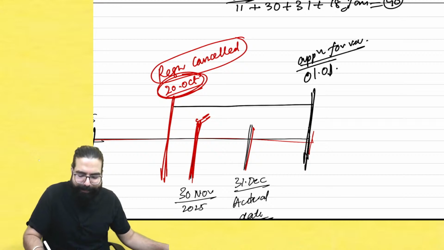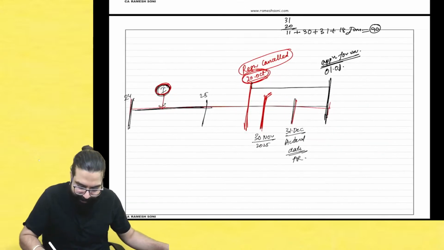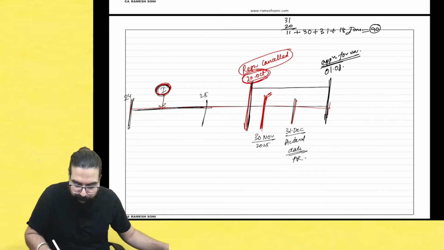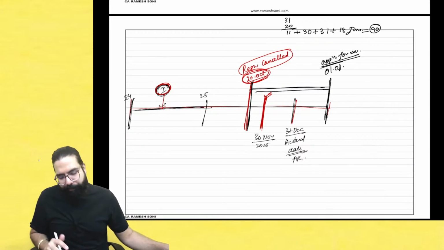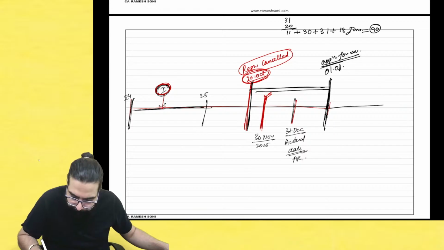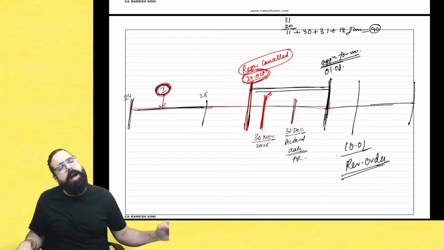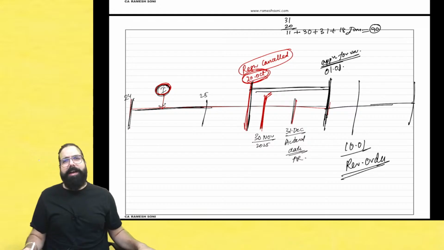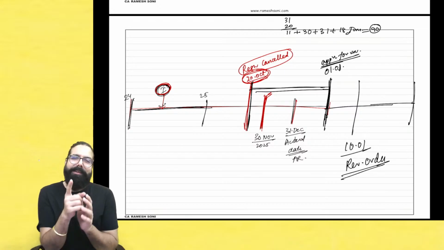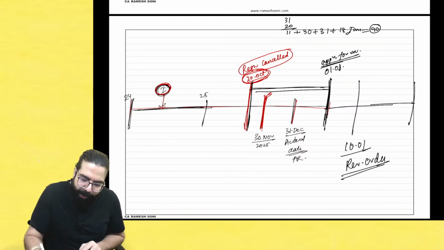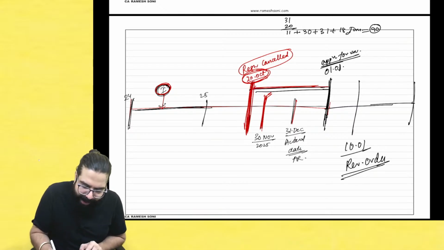Sir, please don't cancel my registration. You have already cancelled my registration. I applied for revocation within 90 days, on 1st January I applied. On 10 January, they gave me a revocation order saying, okay, your registration we are reviving. We are keeping you as a registered person. I will tell, sir, but you know what happened? Because you went ahead and cancelled my registration here, for these many days I was not registered.